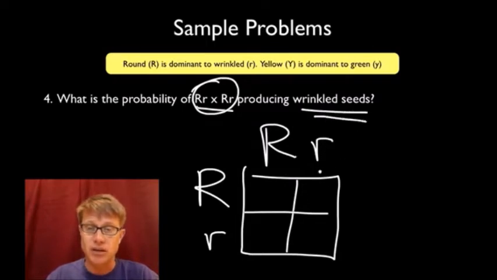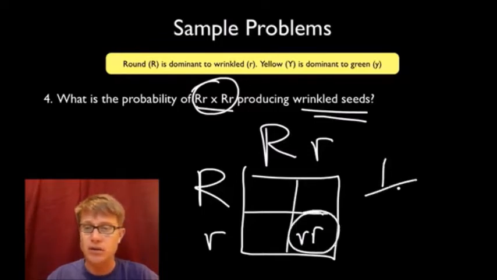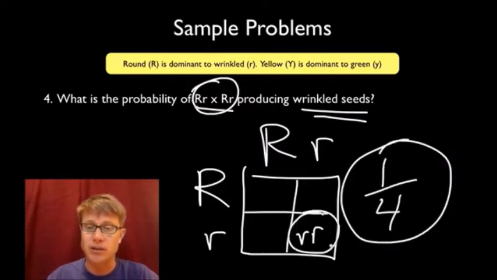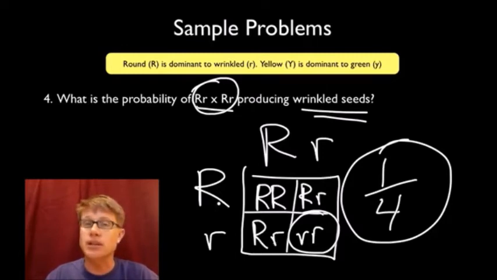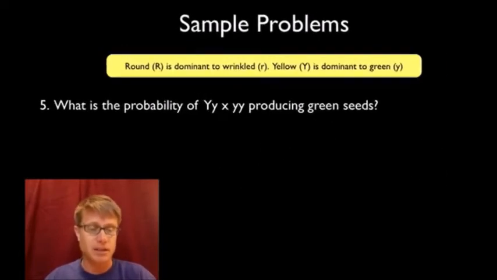So what are the odds that I'm going to get wrinkled seeds? Well, there's a little r here and a little r here, and so there would be a 1 in 4 probability that we'd have wrinkled seeds. Because this one's going to be round, this one's going to be round, this one's going to be round as well. And so again, if you ever get a simple cross like that, that's how to do it.